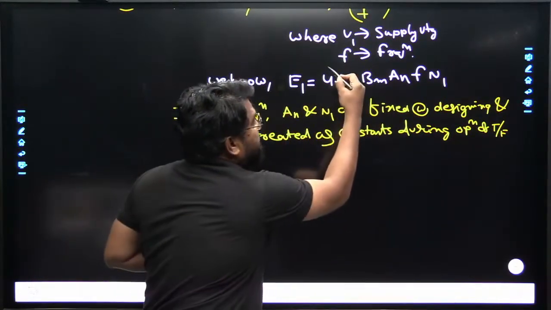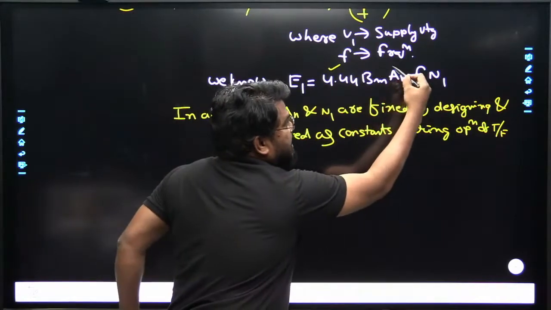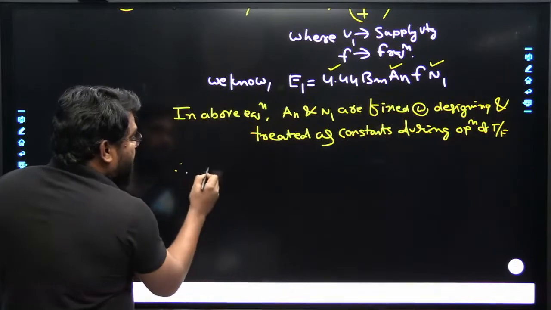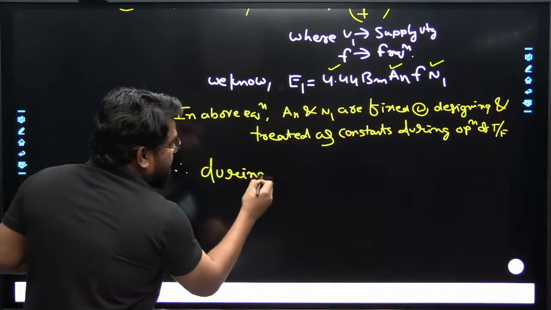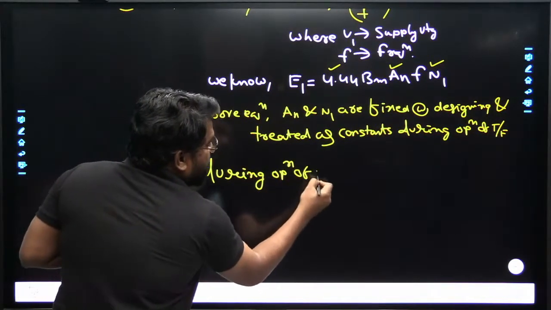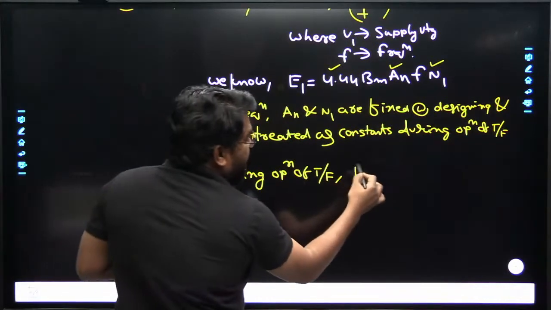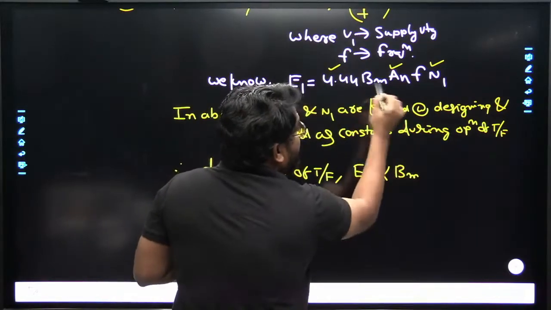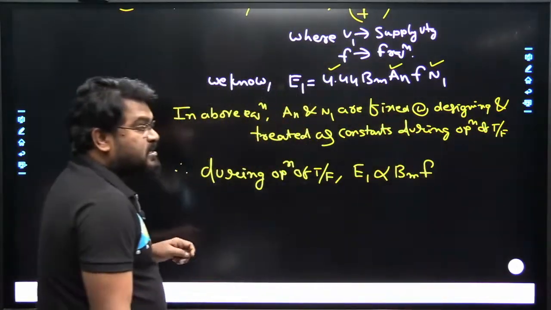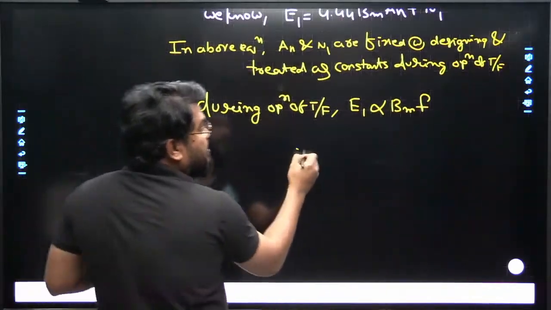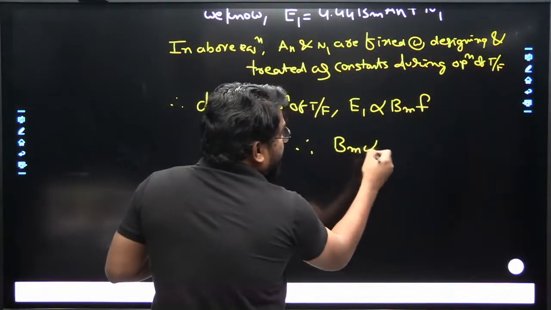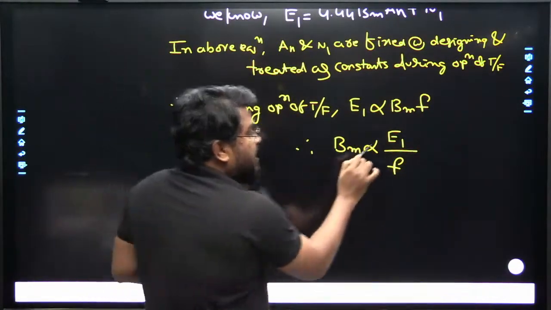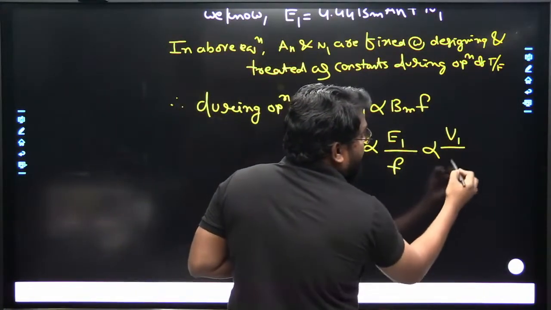Suppose this is also constant, and this one is also constant, so you can write that during operation of the transformer, E1 is directly proportional to the product of the flux density B maximum and the frequency. From here we can write B maximum is directly proportional to E1 and inversely proportional to frequency, where E1 is directly proportional to the applied voltage.